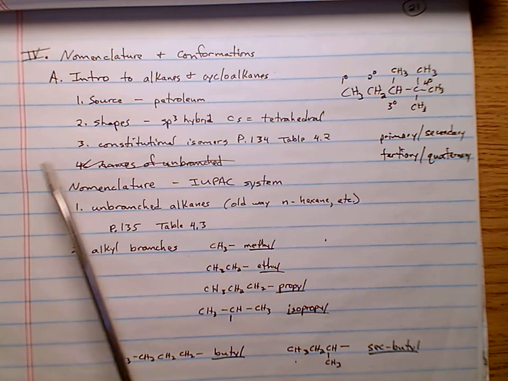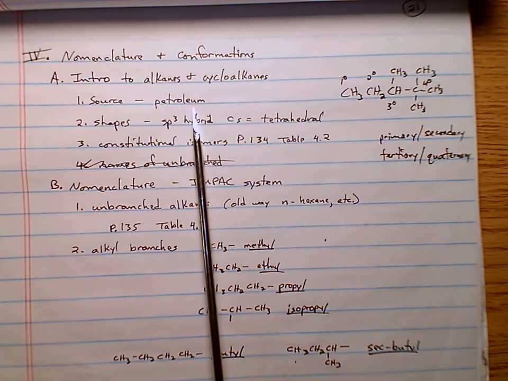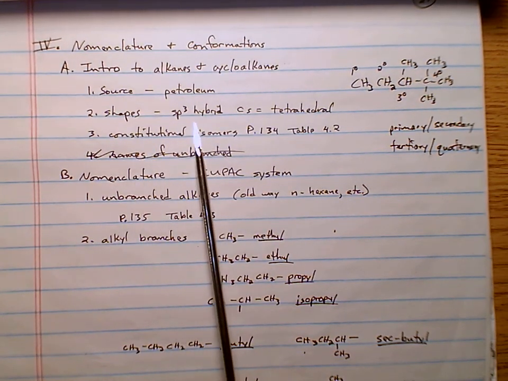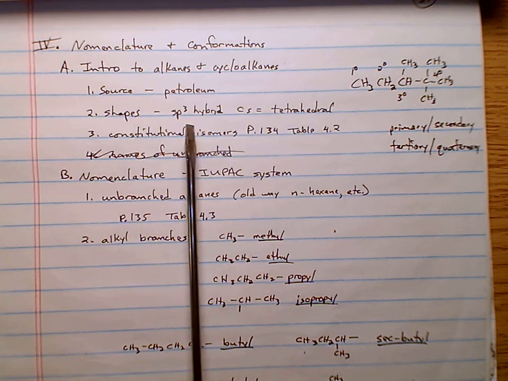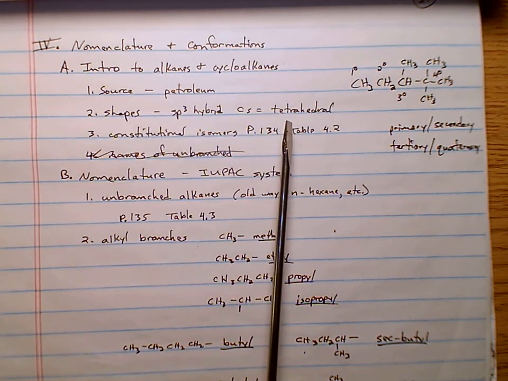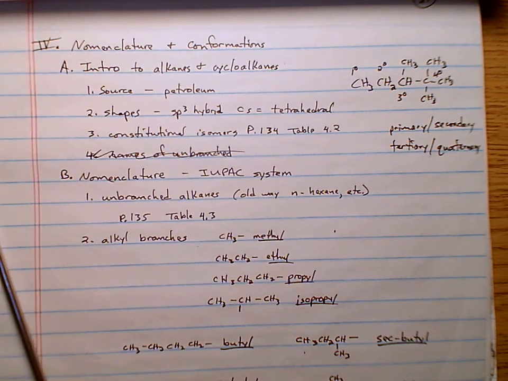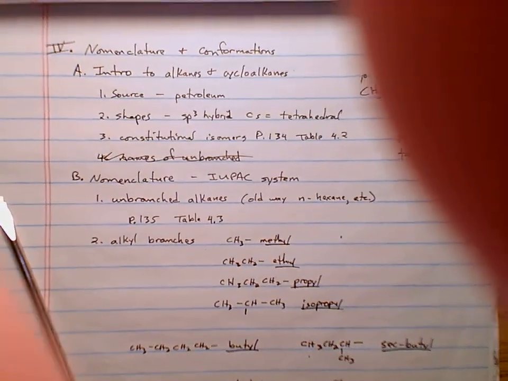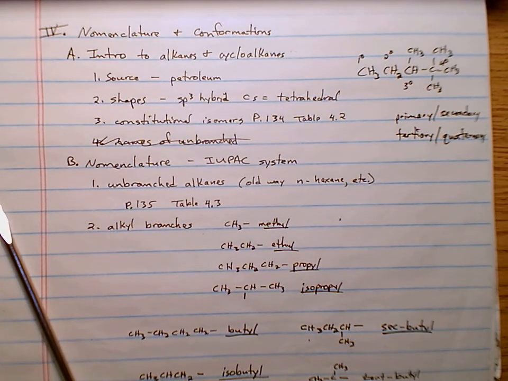All right. So note the source of most alkanes and our cycloalkanes comes from petroleum, from dead dinosaurs and dead plants and stuff like that. The shapes, note that sp3 hybridized, tetrahedral carbons. All the carbons are going to be sp3 hybridized and tetrahedral. Note, we've already looked at isomers, constitutional isomers, where you have two molecules with the same formula but different structures. All right, so let's get into the nomenclature. Let's get into the naming of these things.